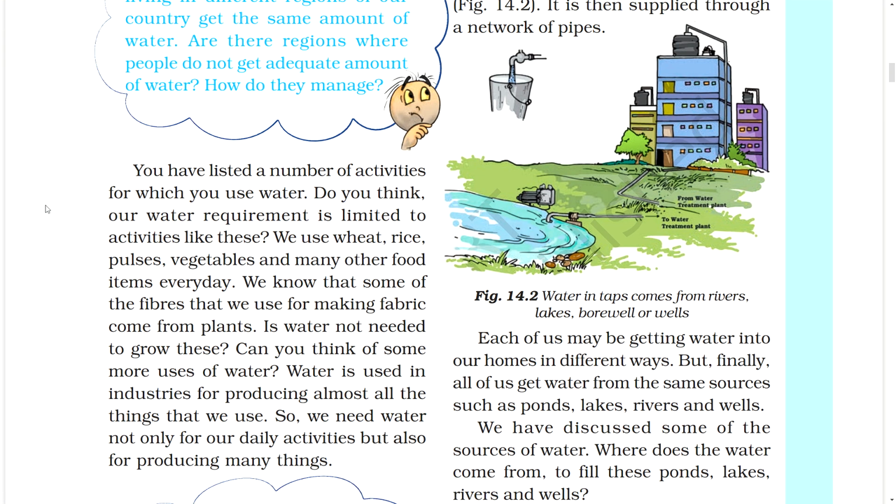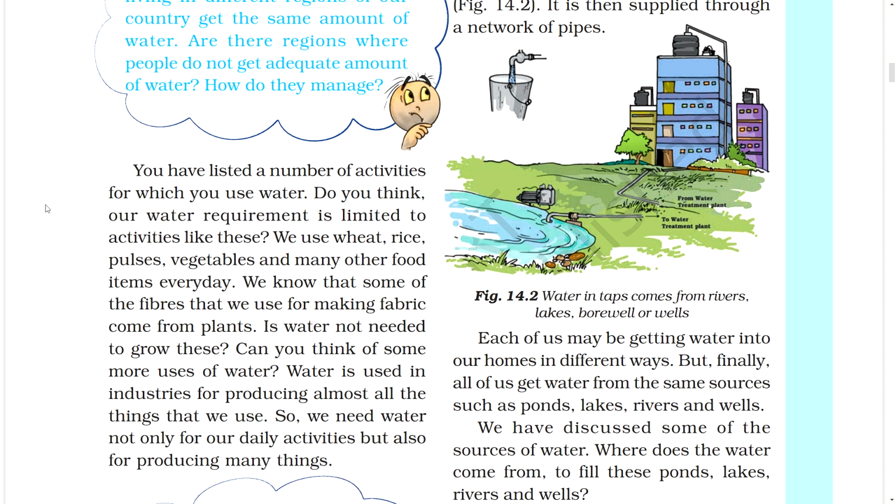You have listed a number of activities for which you use water. Do you think our water requirement is limited to activities like this? We use wheat, rice, pulses, vegetables, and many other food items every day. We know that some of the fibers that we use for making fabric come from plants. Is water not needed to grow this? Can you think of some more uses of water?